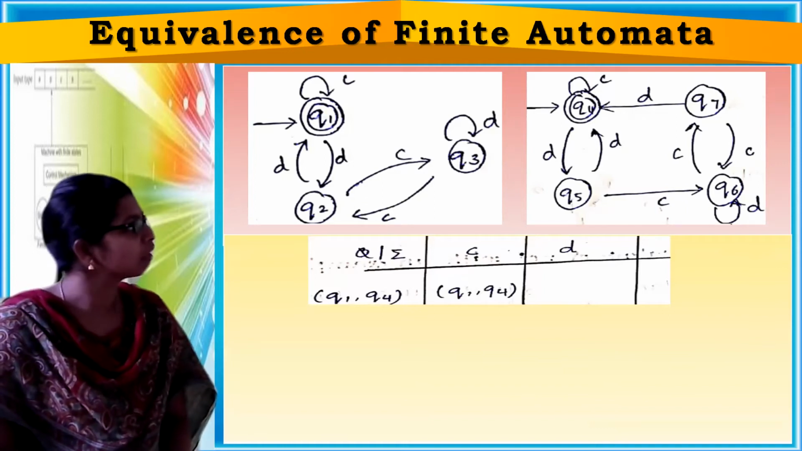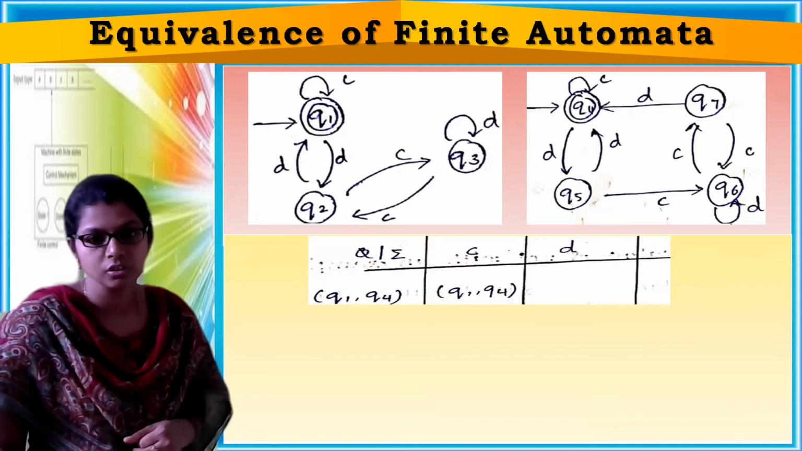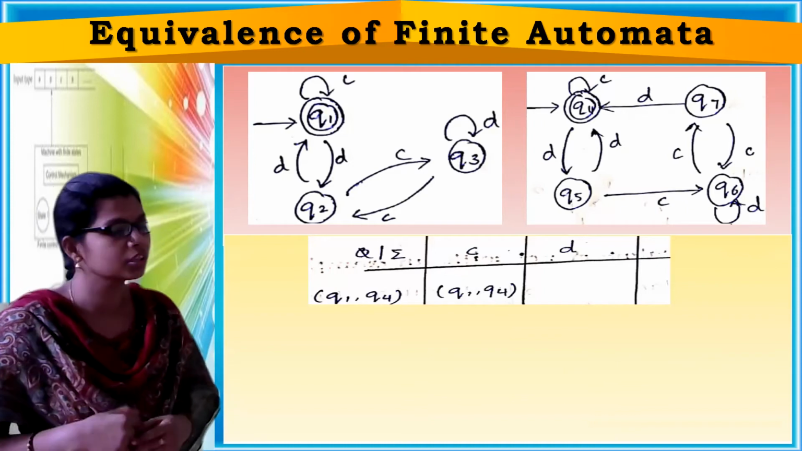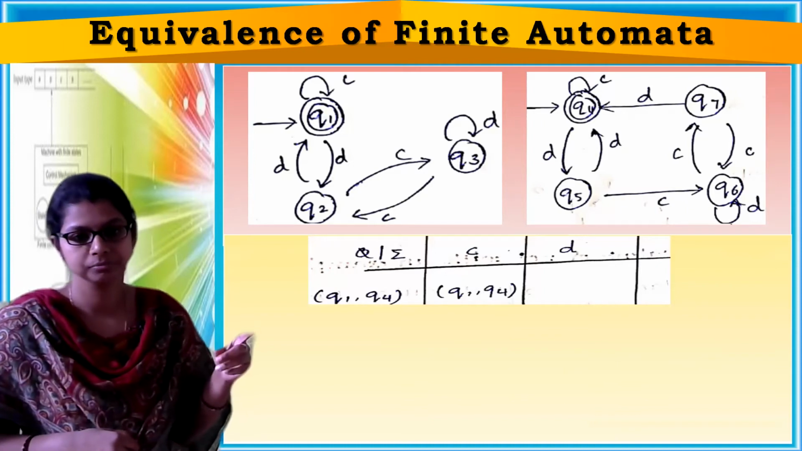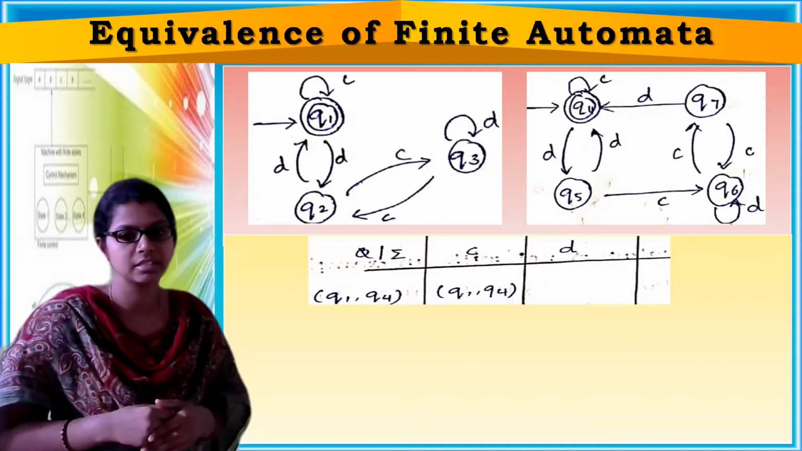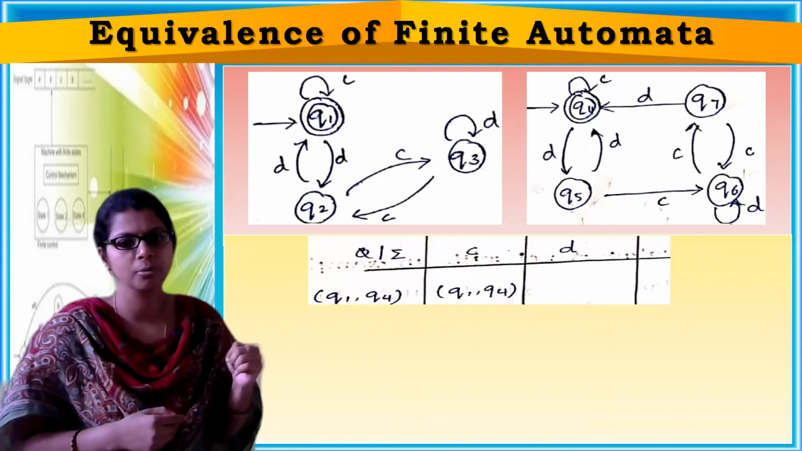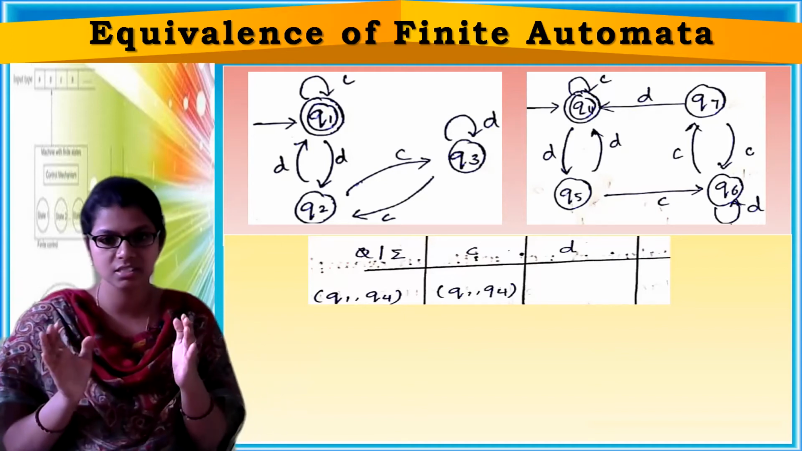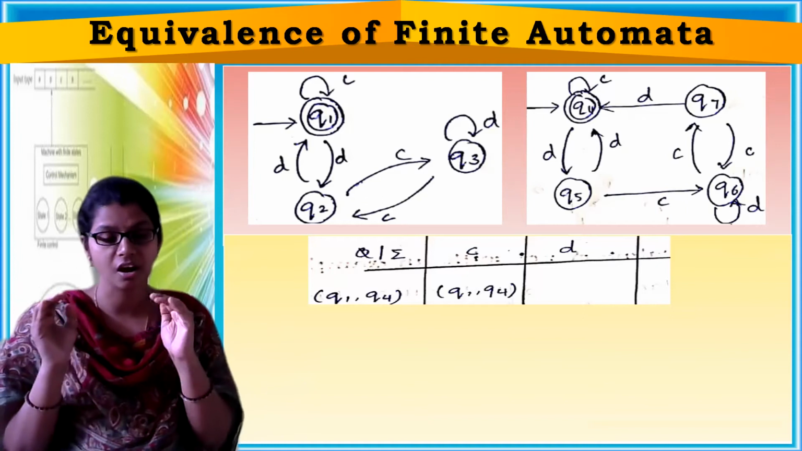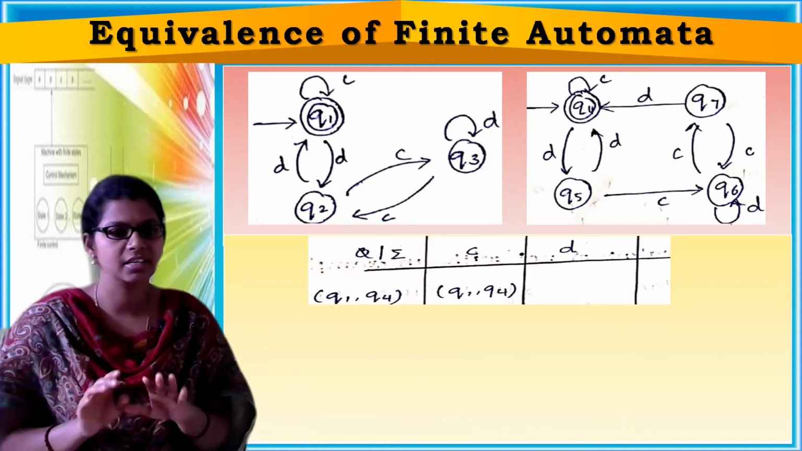Now see, Q1 on input symbol C, it is having a self transition, right? So in the resulting pair, you got Q1. Next, Q4 on input symbol C, again a self transition, Q4. So the result is Q1 comma Q4. Now see this, how you got the pair Q1 comma Q4? Both are final states. Both are final states, no problem.